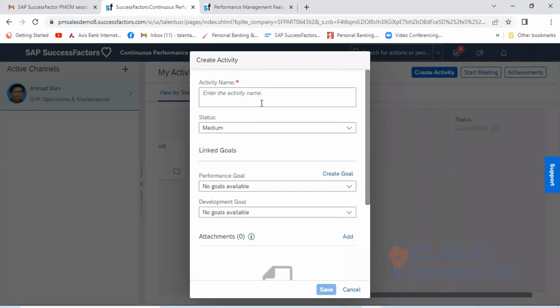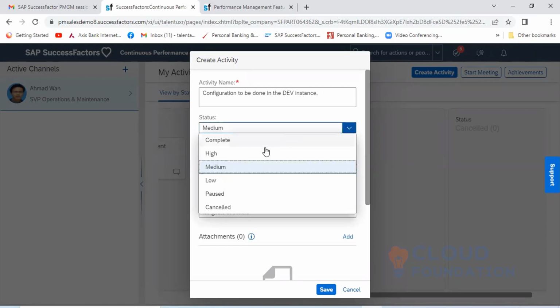Say I am specifying something like configuration to be done in the development instance, and I am specifying the status.